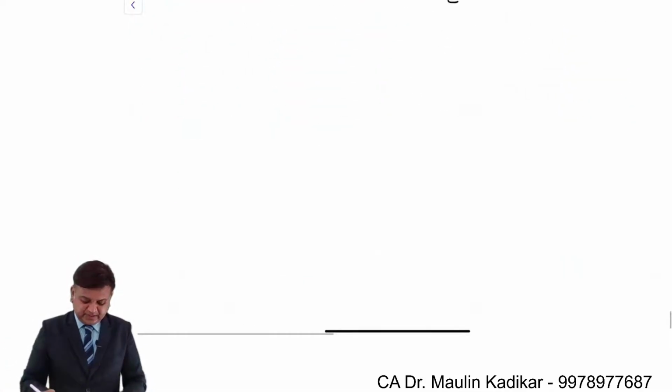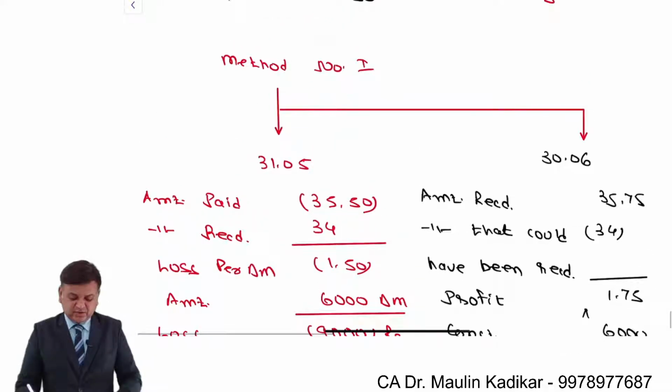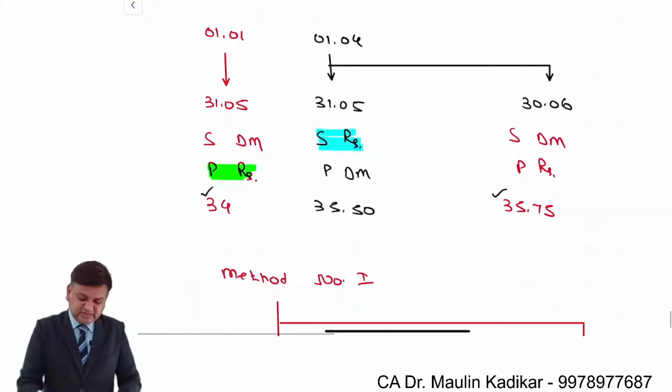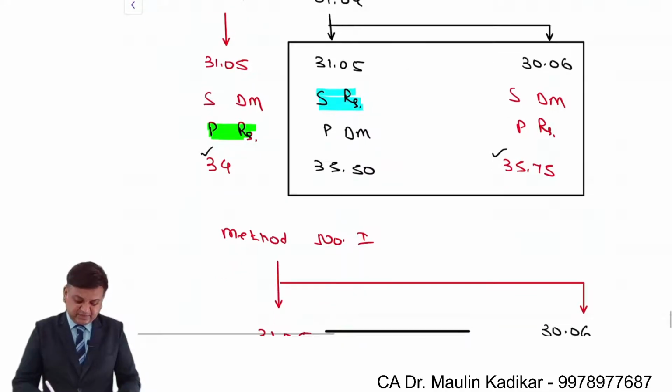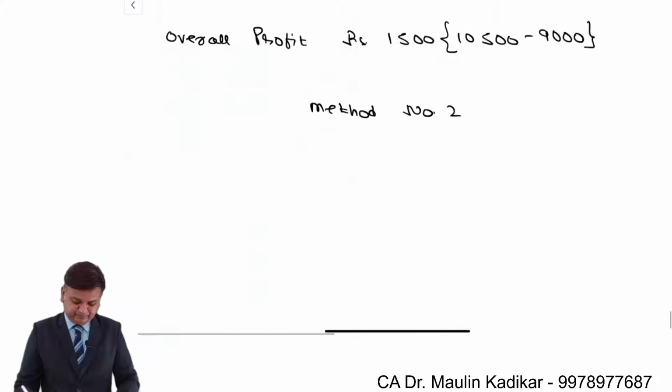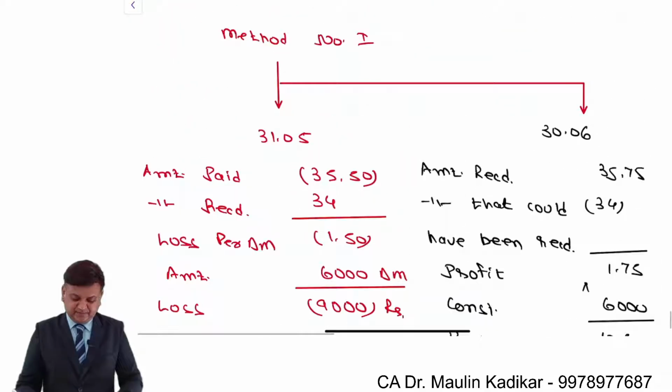Now this answer can be done with another method also. Method number 2: you can just take into account these exchange rates. Understand it carefully. At the sell rate, 35.5 is the price at which you purchase the Dutch mark.